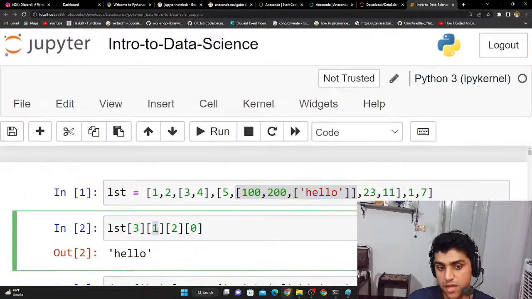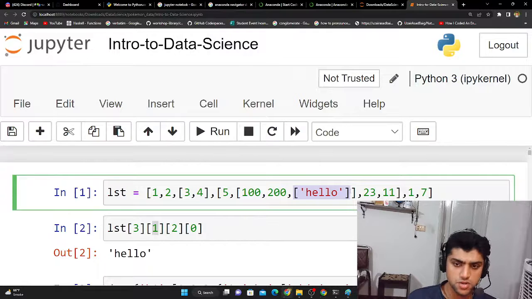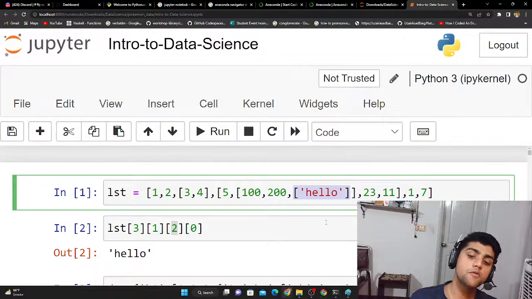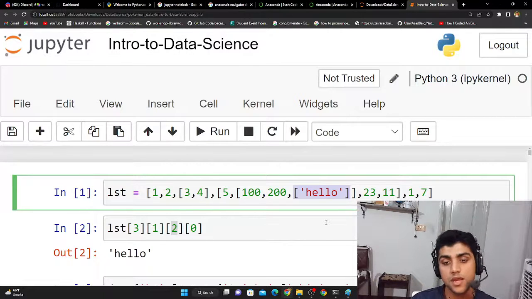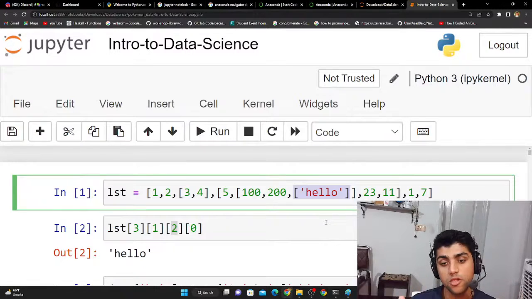So that's why there's 3 and then 1. Okay, so now once we're in this 1, we actually have another list to deal with. And we have these indices 0, 1, and then we have this thing called 2. So where do we have to go? 2, correct. Now people might confuse themselves and say, well, now this is the text hello, but actually what's happening is that you're just getting the list out, and the list has one element called hello. You just need to print out the text.